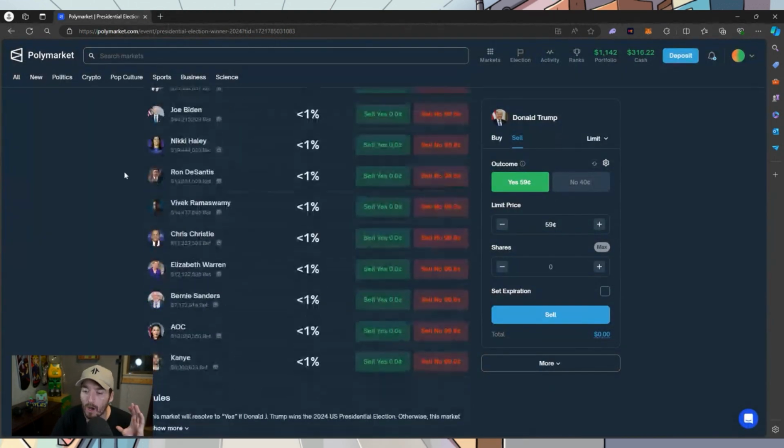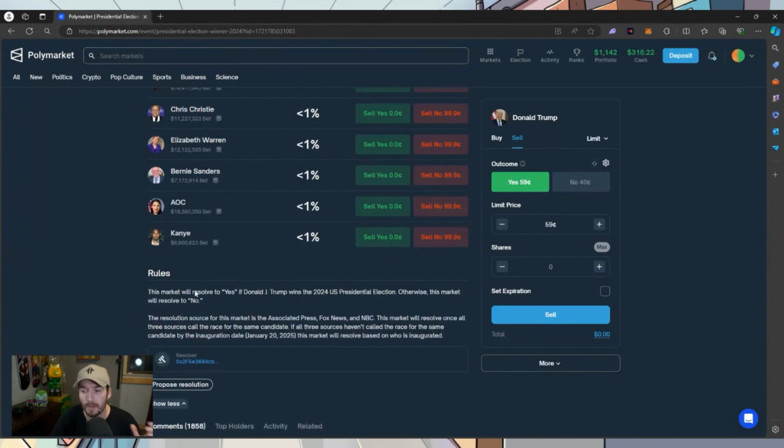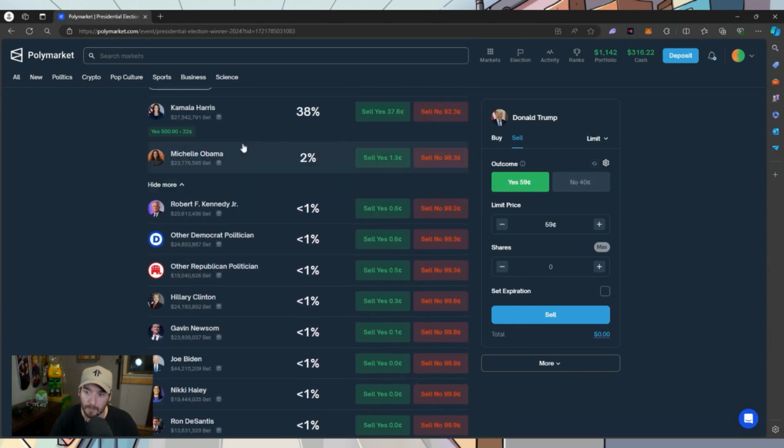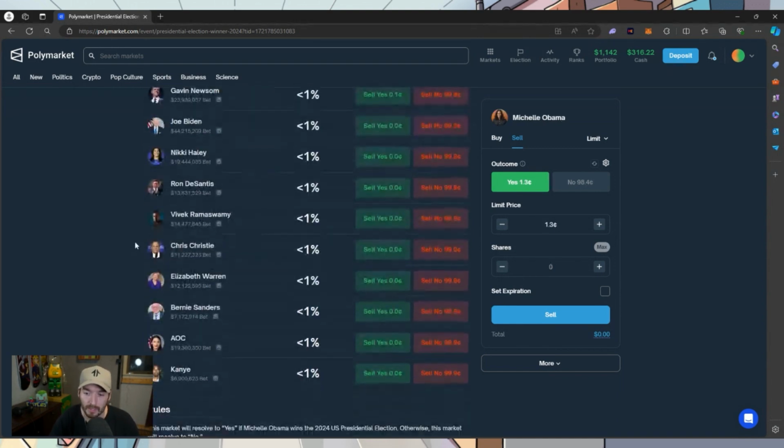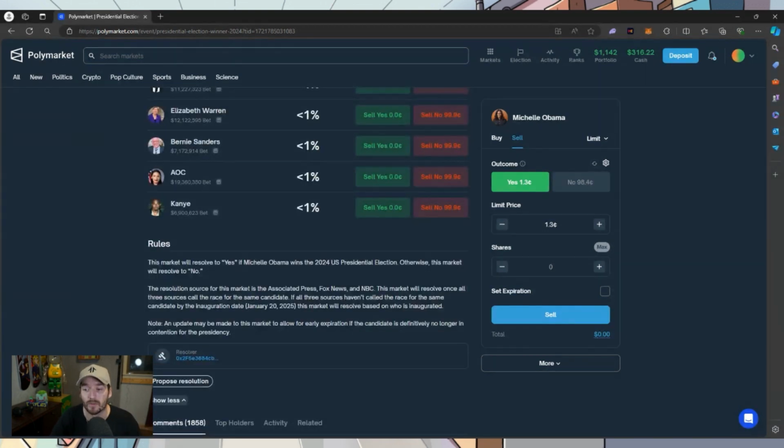It's pretty straightforward. All of these various odds have rules assigned to them, so we can see what makes it a yes, what makes it a no. In this case, the market goes yes for Donald Trump if he wins the election. Otherwise, it will resolve to no. Same goes for, a perfect example, Michelle Obama. You can see the different rule here. Yes, if Michelle Obama wins, and it shows where they source this from: The Associated Press, Fox News, and NBC. The market resolves once all three sources call the race for the same candidate. If all three have not called the race for the same candidate by the date, this market will resolve based on who is inaugurated as president.